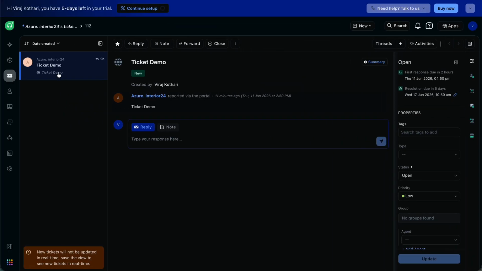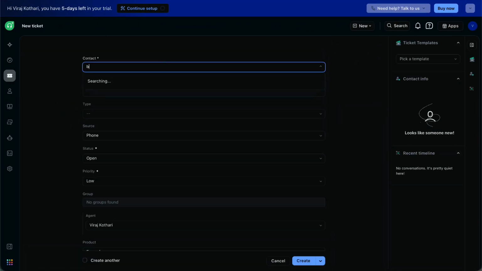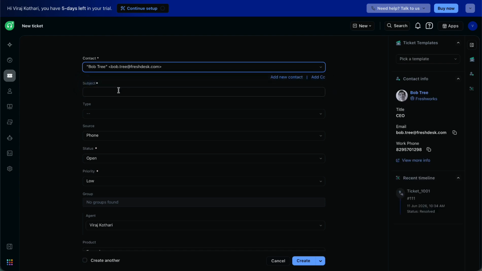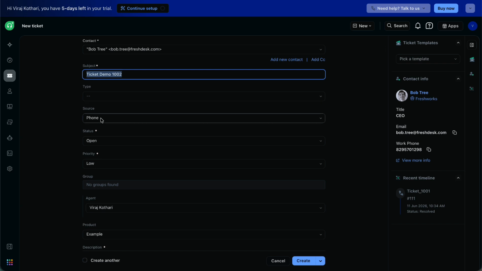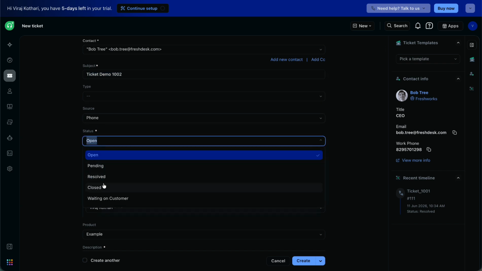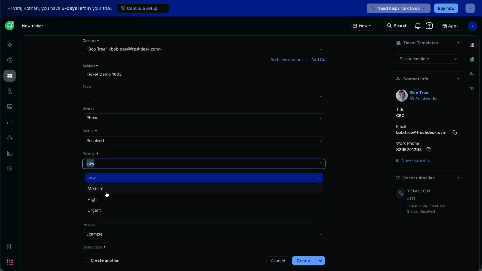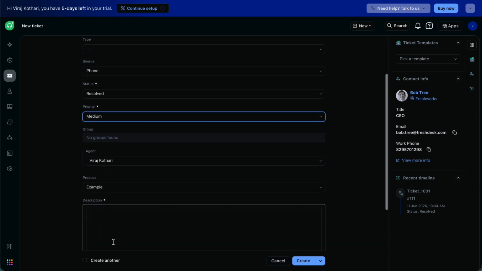So I create one ticket on the Freshdesk side. First fill in the values, the setup and description.